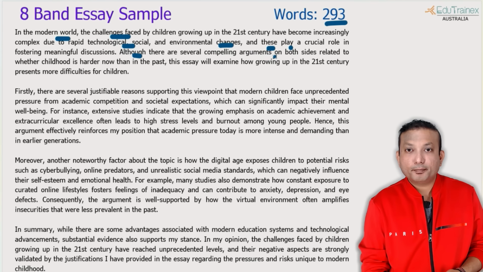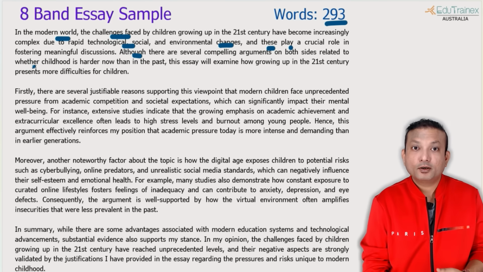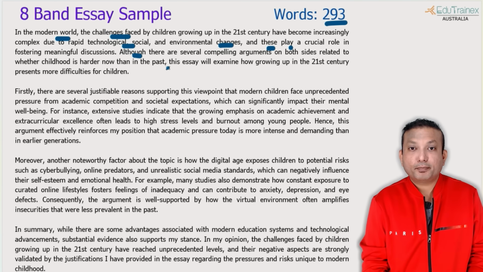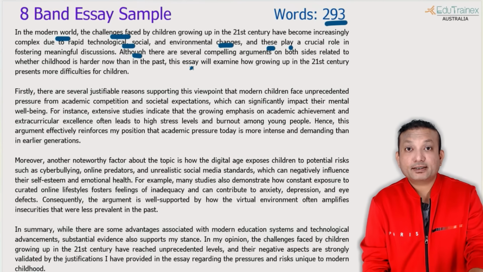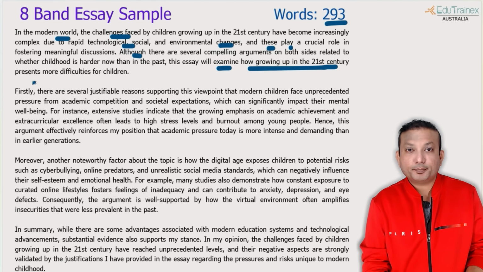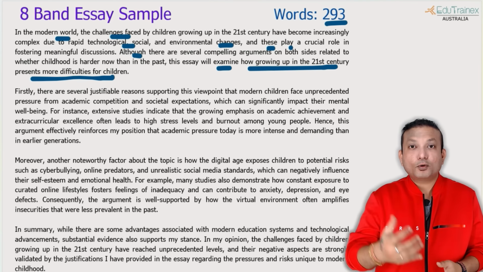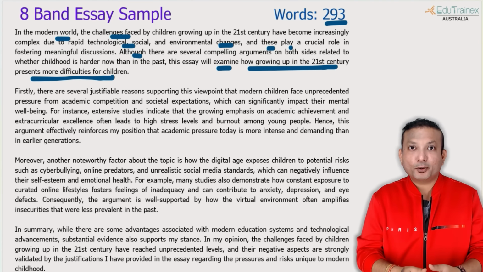Although there are several compelling arguments on both sides related to, now we have introduced our phrase, whether childhood is harder now than in the past, and then I write what the essay will argue or examine or discuss. Examine how growing up in the 21st century present more difficulties to children. That clearly states what exactly the essay is going to write about.